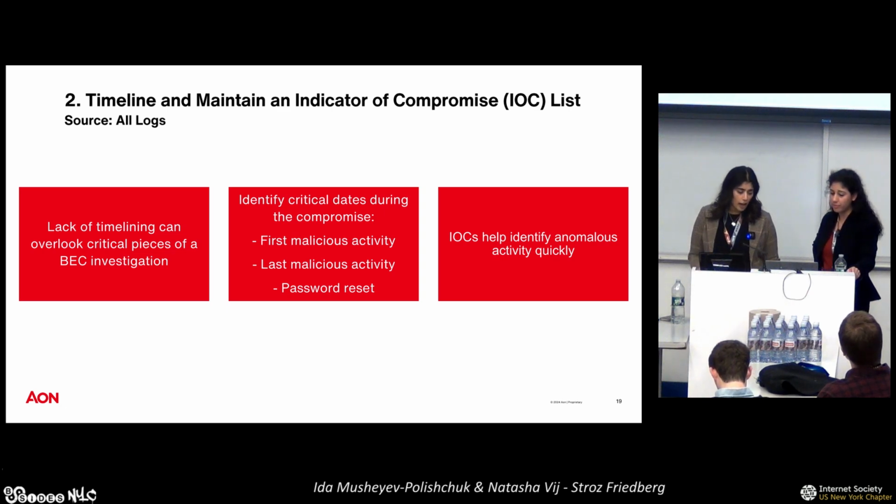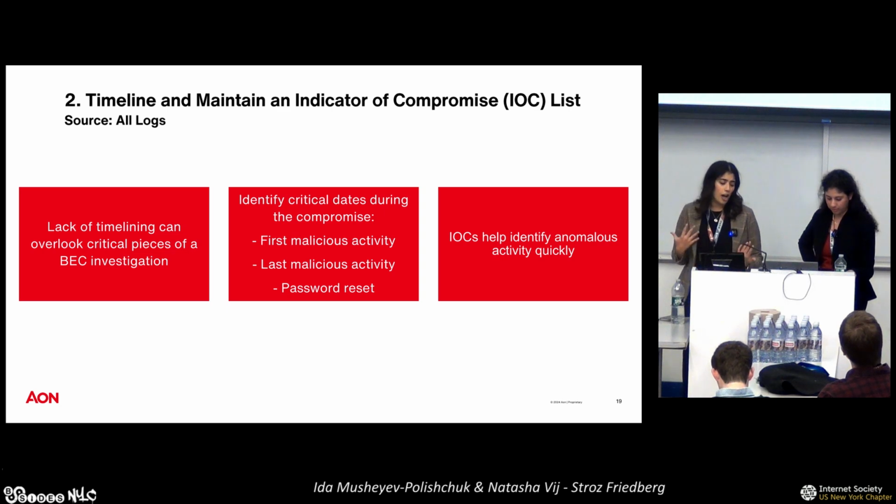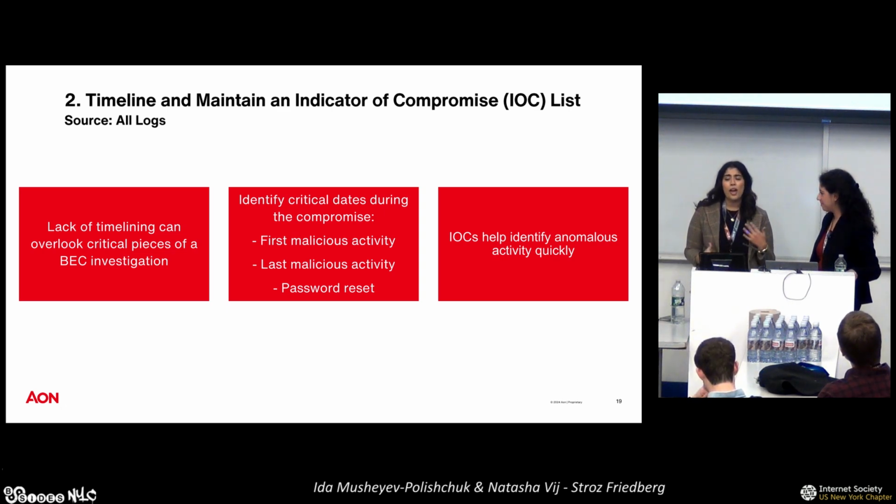Finally, again, as I mentioned, you're going to want to start maintaining an indicators of compromise list. That can include things such as an IP address, internet service provider, location, malicious domain, anything that you can think of, user agents, which we'll talk about in a little bit. Really easy ways where we can go into other log sources. As Ida mentioned, there are a lot of log sources that we need to look through during an M365 investigation, and we want to make sure that we're trying to find activity as quickly as possible while we're doing our investigations.